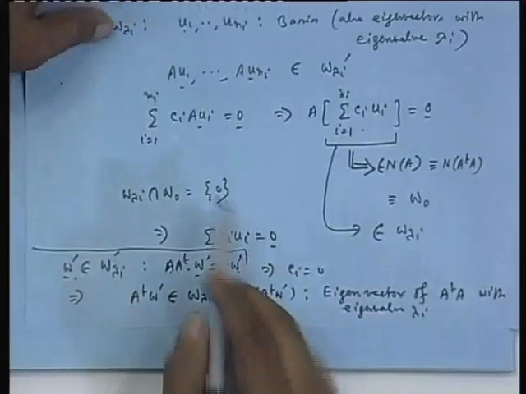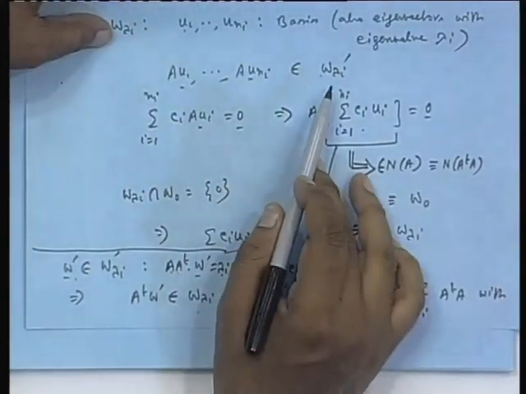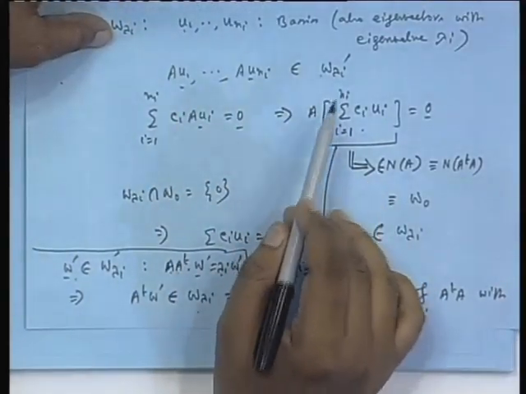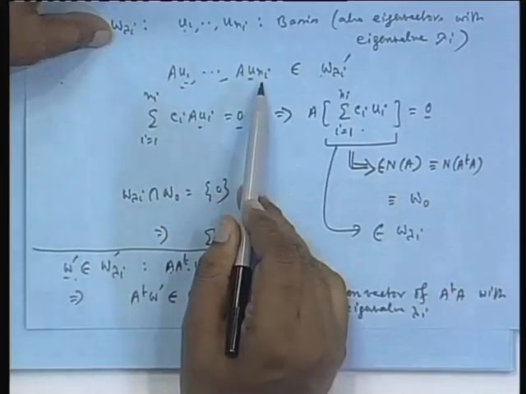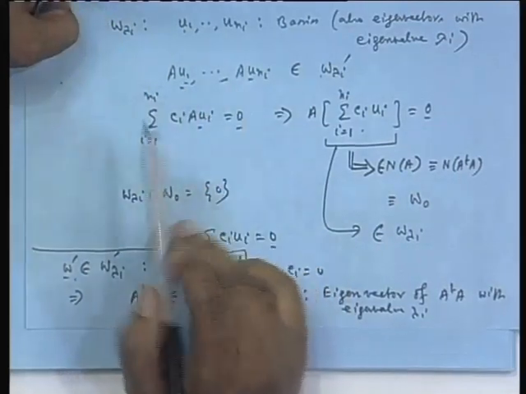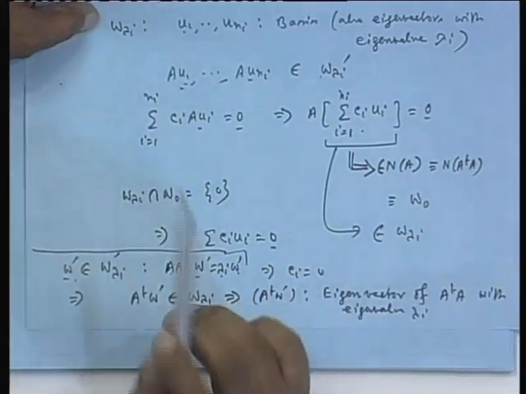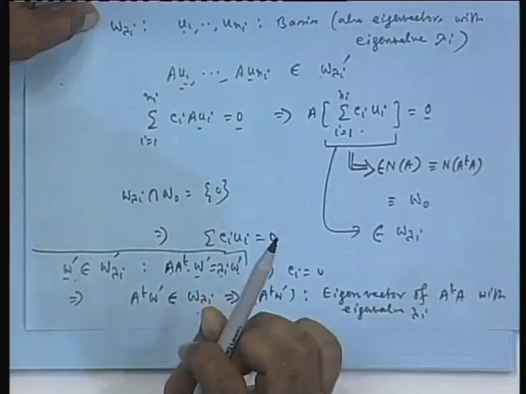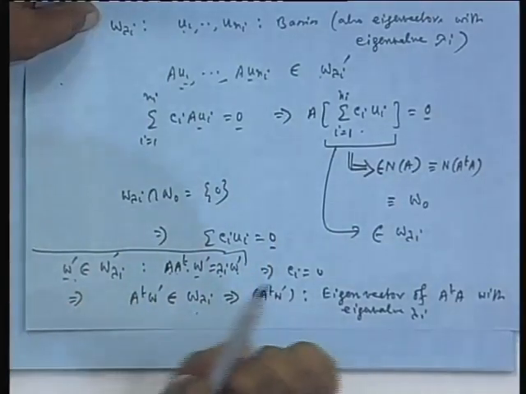So, that means these linearly independent vectors form a basis of W lambda_i prime, which means W lambda_i prime also has dimension n_i. Okay, that means both the subspaces have the same dimension, or lambda_i has the same multiplicity n_i, whether it is for A transpose A or for A transpose.